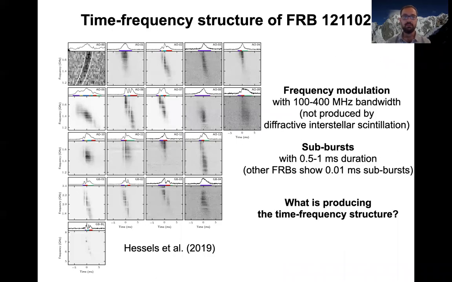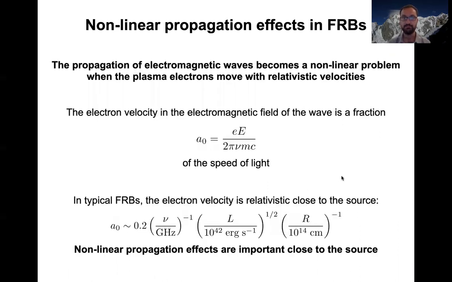This plot shows several bursts from the repeating FRB 121102, and one can observe a frequency modulation with a large bandwidth, of the order of a few hundred megahertz, and several sub-bursts with short duration, meaning 0.5 to 1 milliseconds. And the question that I'm going to address is what is producing this time frequency structure.